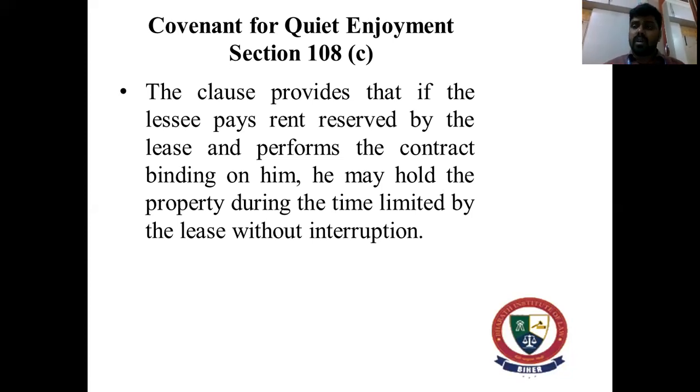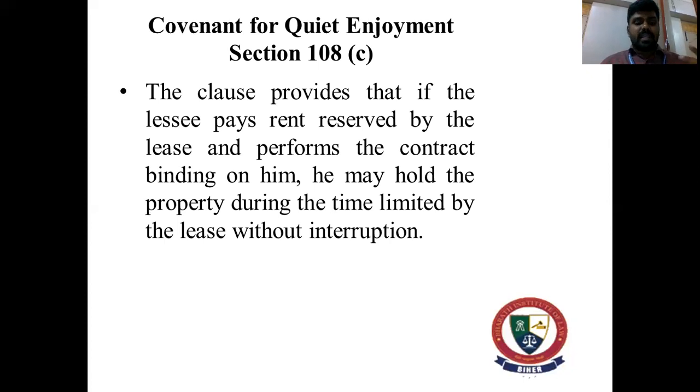So I'll tell you what was the actual explanation given in that case. A qualified covenant for quiet enjoyment protects the lessee against the interruption by the lessor, his heirs, and assigns or any other person claiming by or under him, them, or any one of them. An unqualified covenant protects the lessee against the interruption by the lessor, his heirs, and assignees or by any other person or persons whomsoever.